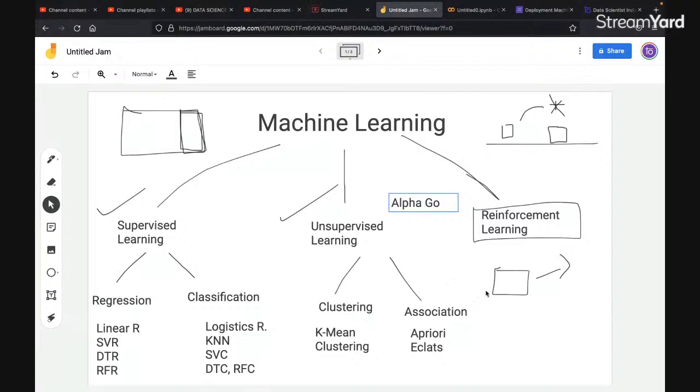So that was totally based on reinforcement learning, and with the help of this, you can create multiple machines that learn from their previous experience and try to make it better. Is this clear, everyone? Yes or no?